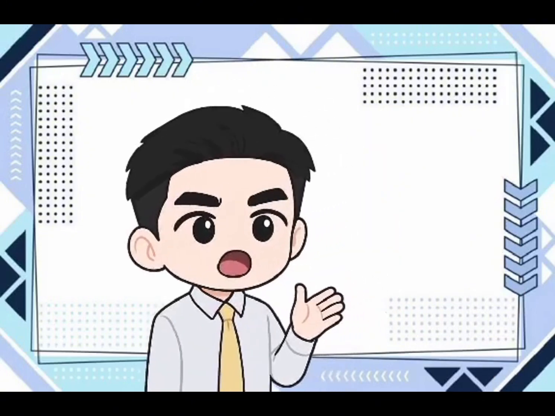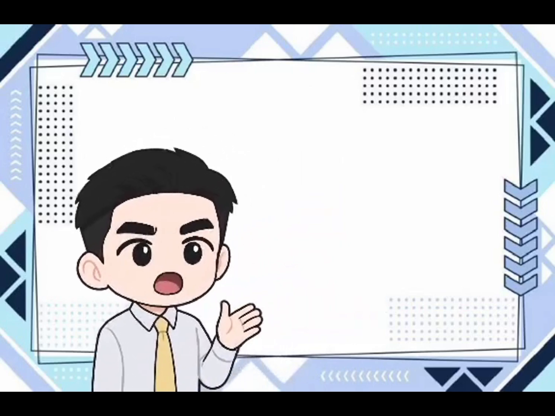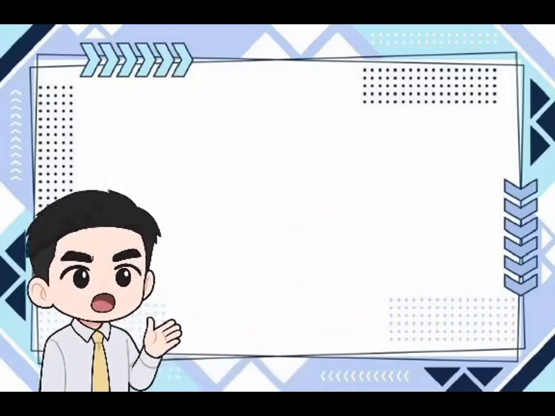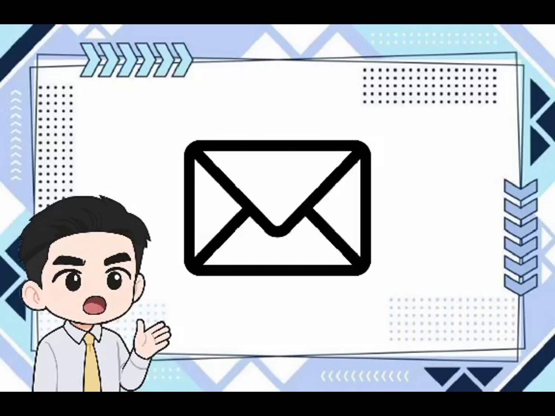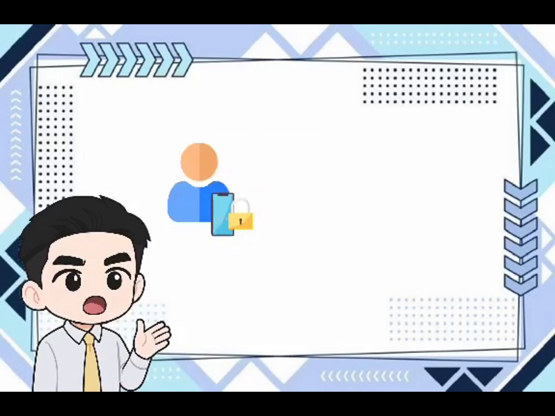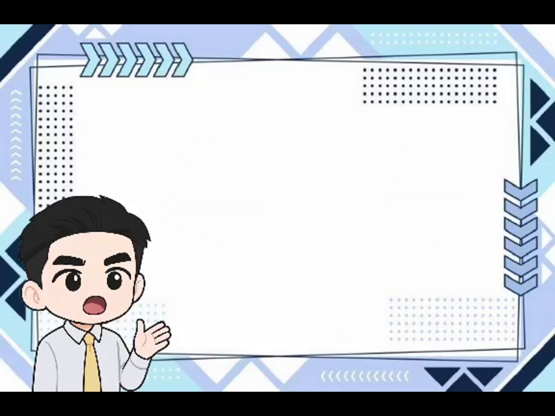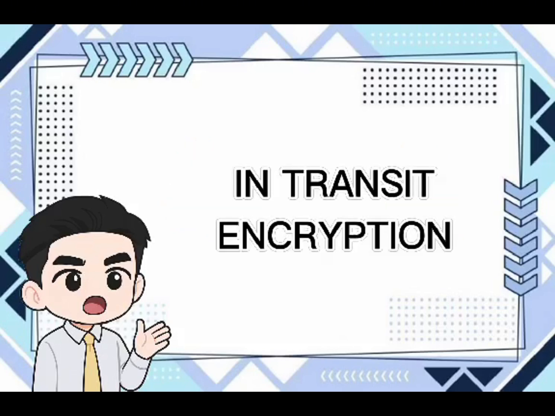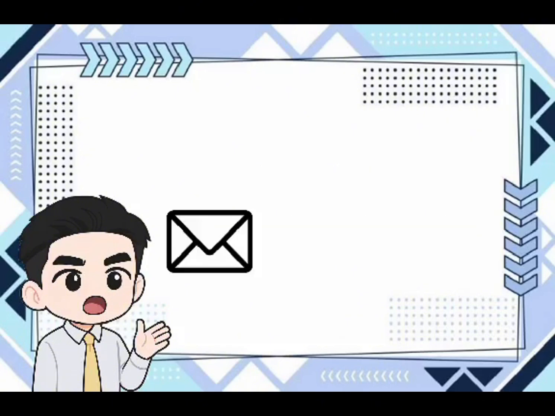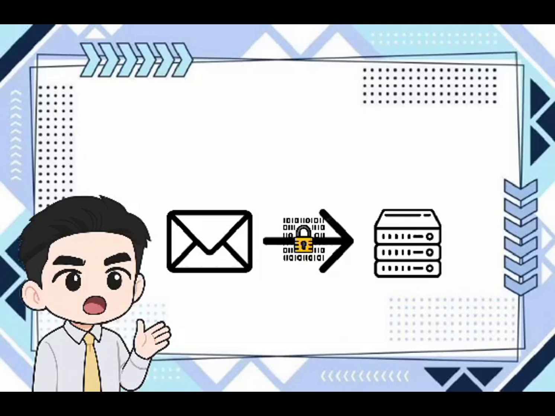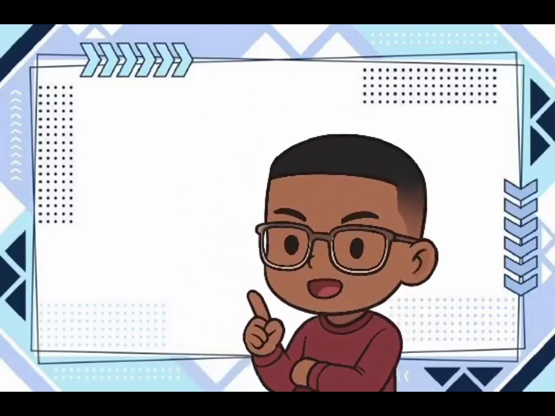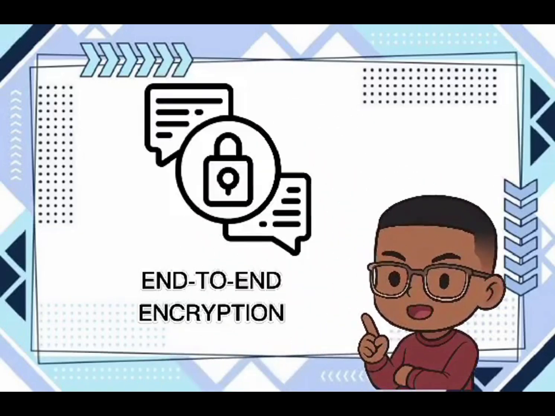Exactly. And when it comes to encryption, there are different types. The strongest one is definitely end-to-end encryption, since the message gets locked on your phone and only unlocked on the receiver's phone. But some apps use something called in-transit encryption. That means the message is encrypted while it is being sent. But once it's on the server, the service provider can still read it. Oh, I see. So, end-to-end encryption really is the safest option.